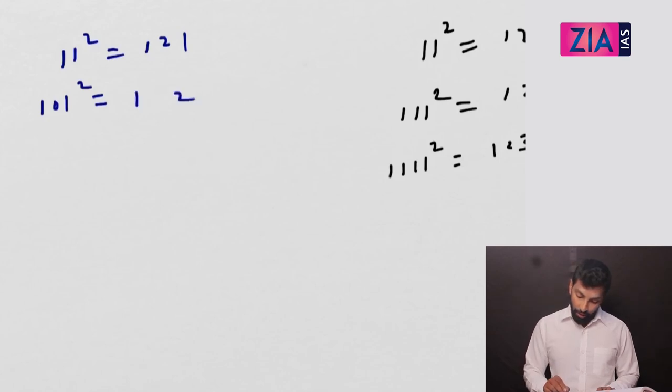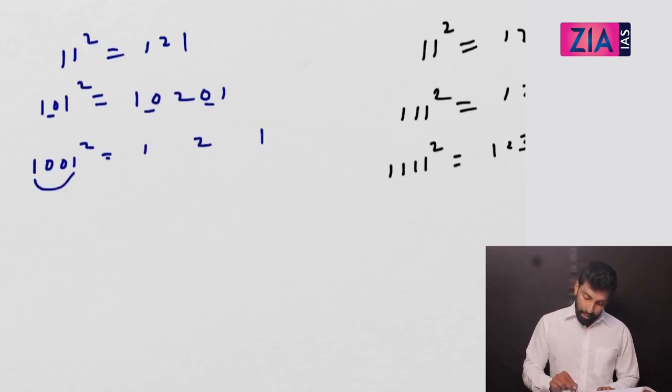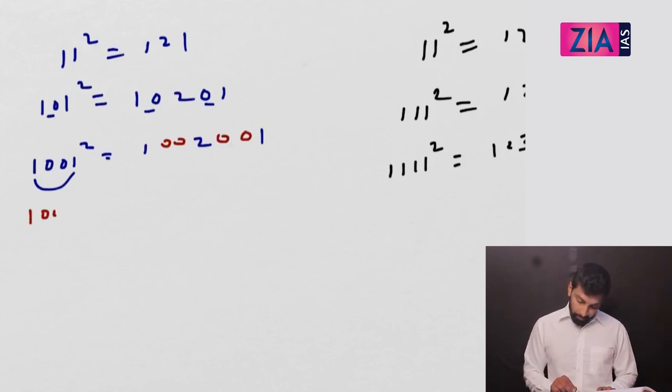So you have 1 2 1, you add 0 here, you add 0 here. Okay, so if you have 1 0, you add 1 0. So 1001 square. Then you consider this as 11. So write 1 2 1, then 2 zeros. So add 2 zeros here, 2 zeros here. So what about 1 30 1 square? You write 121, then 30 means write 30 zeros here, 30 here.